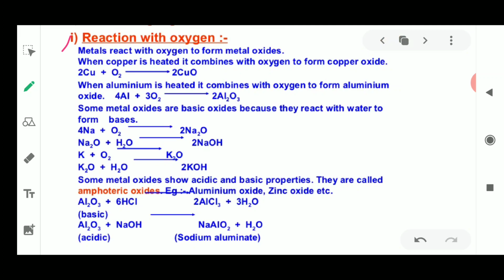Now we will see the first chemical property of metals, which is the reaction with oxygen. How is a metal going to react with oxygen? Whenever metals react with oxygen, they form metal oxides. Please remember that metals always react with oxygen to form metal oxides.